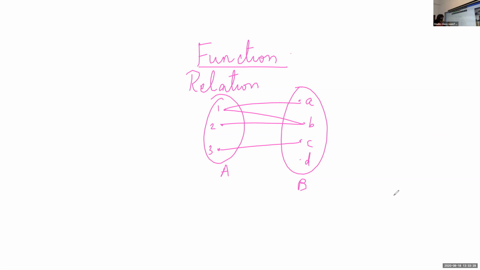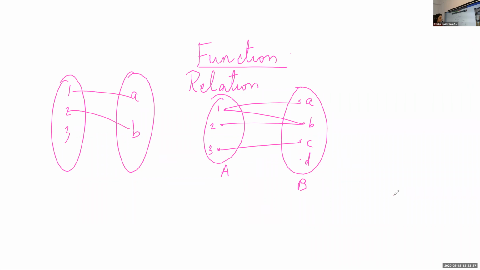I'll give one more example. Suppose it's like this: 1, 2, 3, A, B. Is this a function? Can you give the image of 1, Shivani? Yes, 1 is mapped onto A. What about 2? B. Now, is this a function? Although the images are unique, listen to the question, and I'll give the definition one more time. A relation is said to be a function if every element in the set A has a unique image. Now tell me whether this is a function or not.